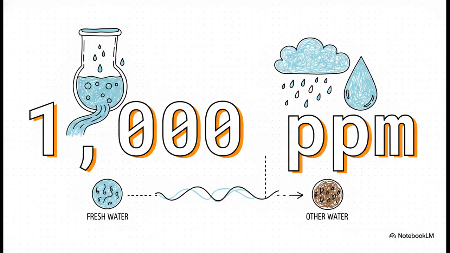First things first, what are we actually measuring? Look, water scarcity isn't just some abstract environmental concept. For the metals and mining sector, it's a critical operational risk that can literally halt production. Now, if there's no local legal definition of fresh water where you operate, the regulatory baseline kicks in. And that baseline says fresh water is water containing less than 1,000 parts per million of dissolved solids. Anything above that 1,000 ppm threshold falls into a totally different bucket of your water management reporting.